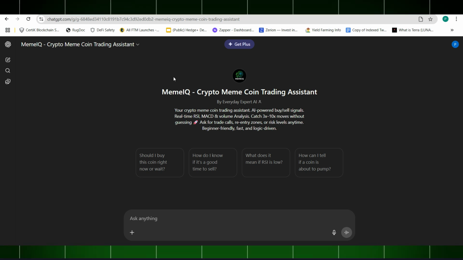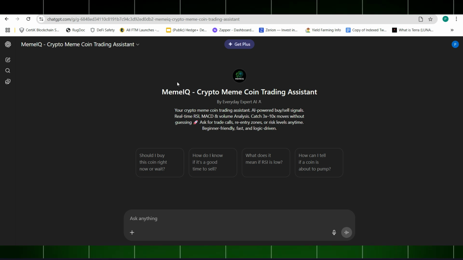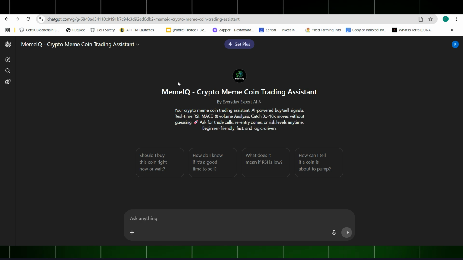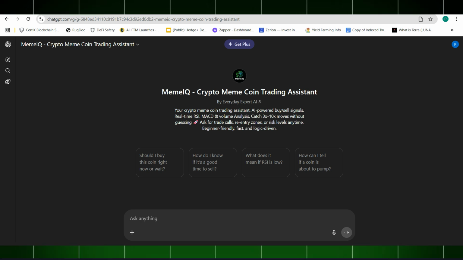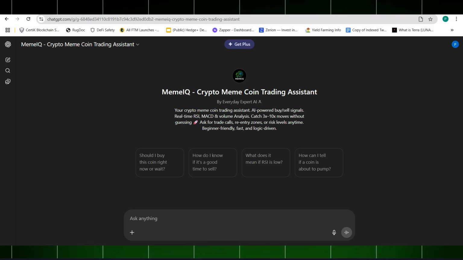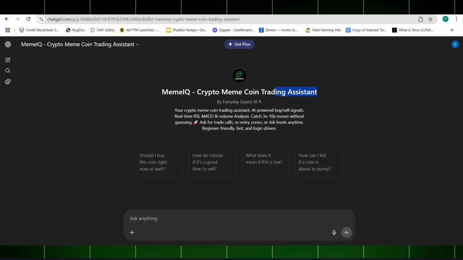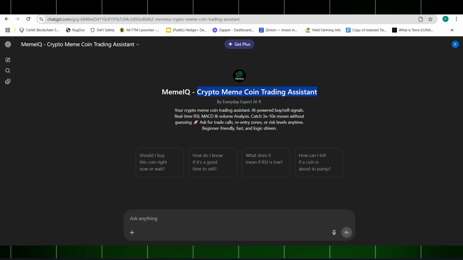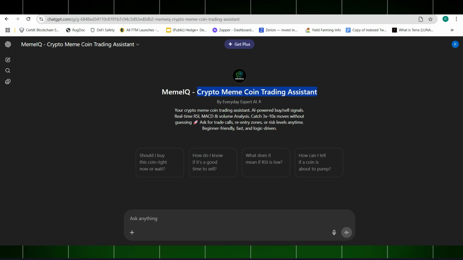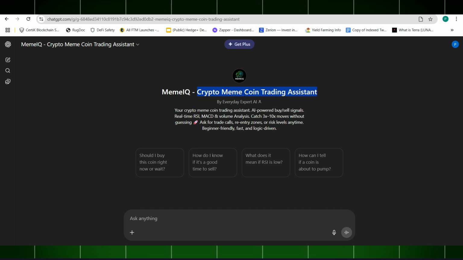Inside ChatGPT, you can find the GPTs, which are basically already created. Whoever created one made a set of prompts and put them together inside one product, like this particular GPT. This one is called Meme IQ, a crypto meme coin trading assistant, and I was hoping to see how it can help us make a more calculated decision before we take any trade.